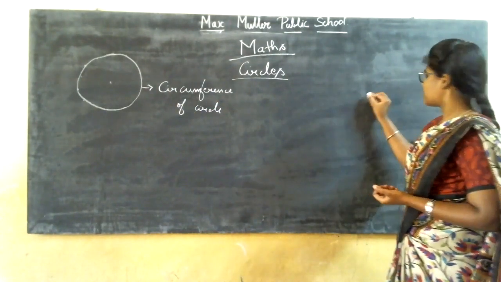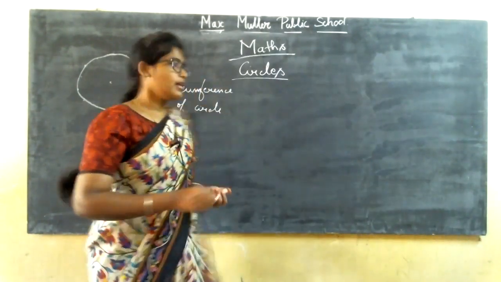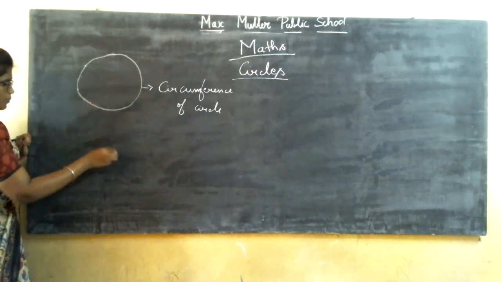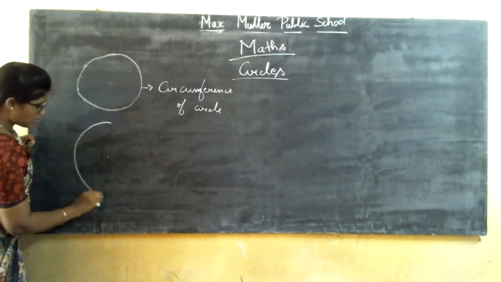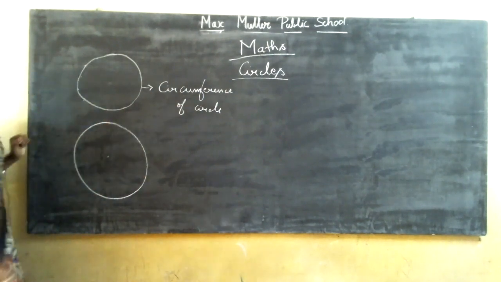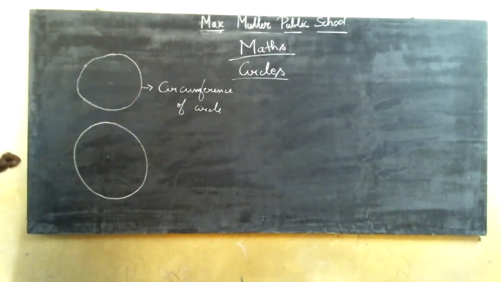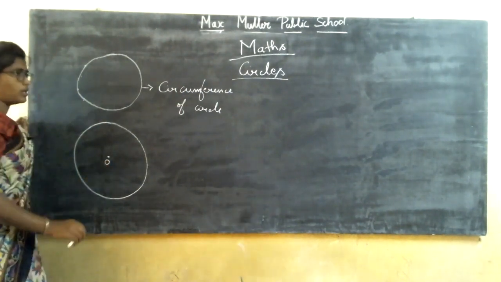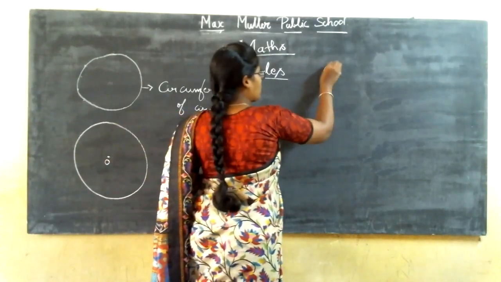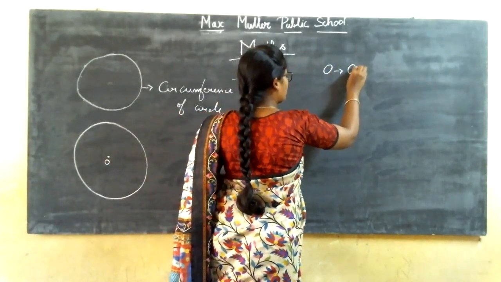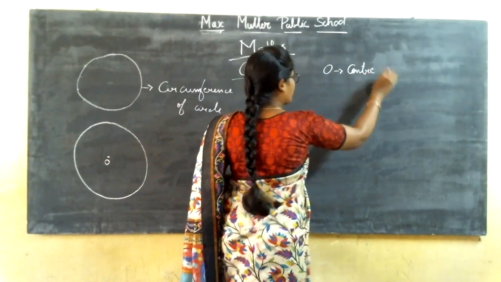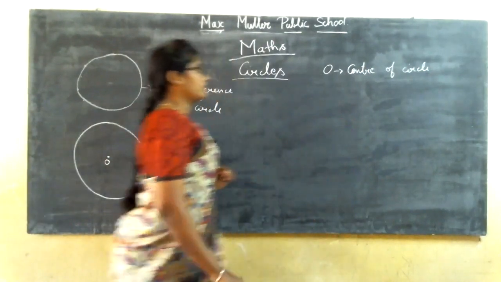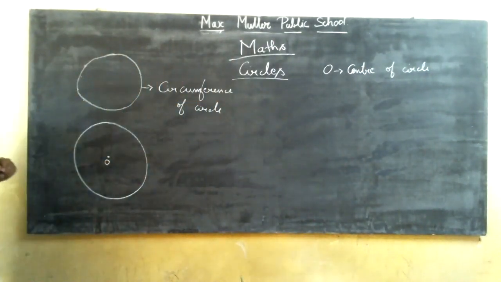So, if I have a reference point, and I draw a circle with that reference point, then this point is called the center of the circle. So what is O? O is the center of the circle.